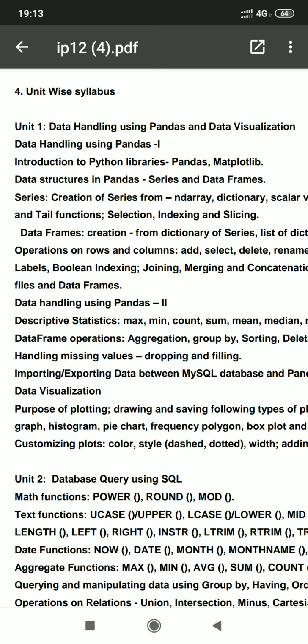I instruct all the students to write down the names of the methods available in the data frame as well as in the series, and practice and learn the syntax of those methods, so that you can use the series or data frame data structures easily as per the requirement of the project or application you are going to develop.